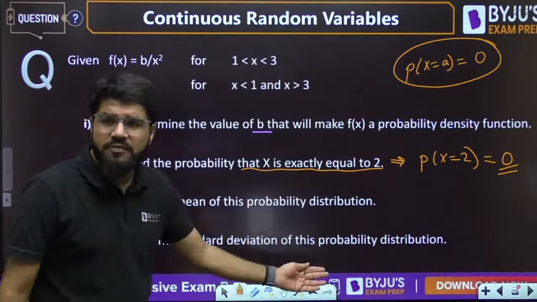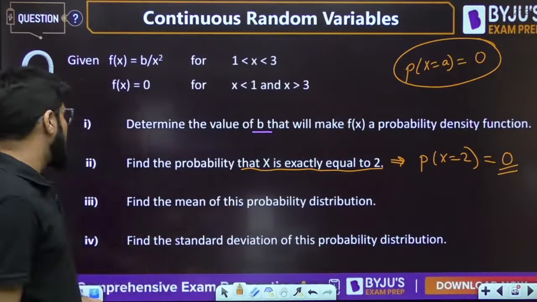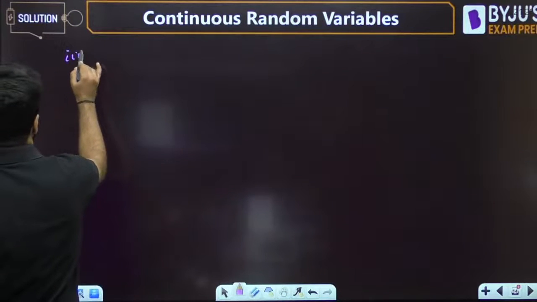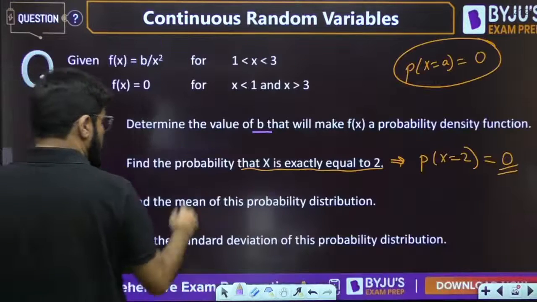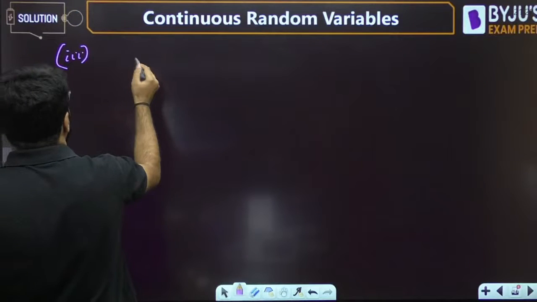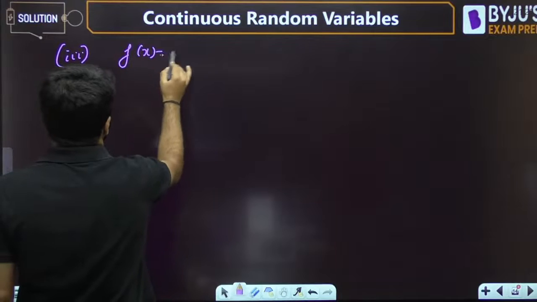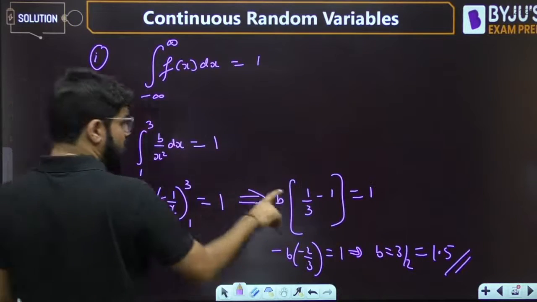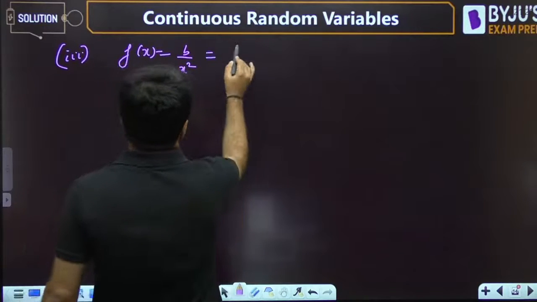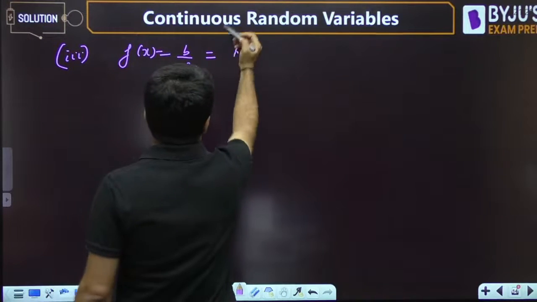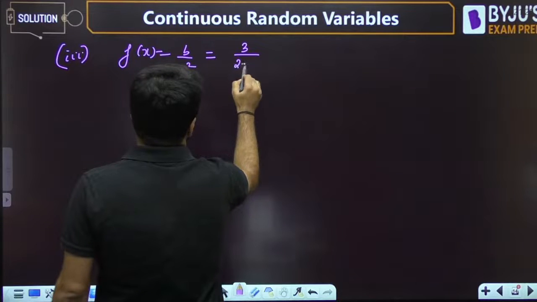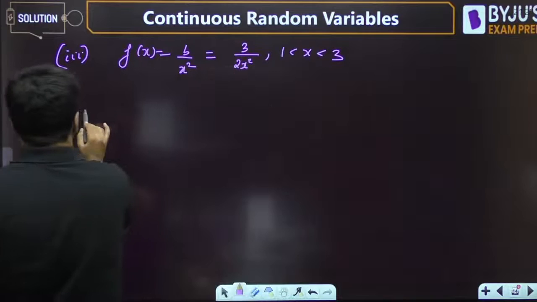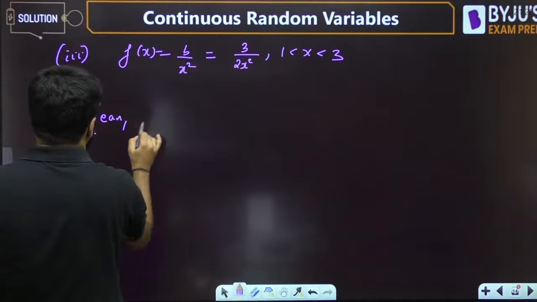Okay, next find the mean and standard deviation. Standard deviation is the root of variance. So let's work out the mean and variance. Let's work out the next, that is the third one. There we need to calculate the mean. So what is f(x) now? f(x) is b upon x square, but what is the value of b? We have found b is 1.5. So f(x) is 3 by 2 x square for 1 less than x less than 3. B is clear.